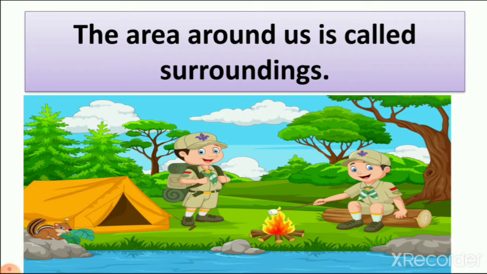Here you can see two boys are sitting, right? So right now what is the surrounding of these two boys? You can see here trees and a tent and fire and many things. It means the area around these boys is an area of forest. So this area around these boys is called surroundings.